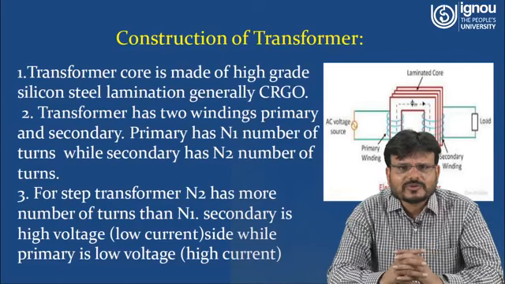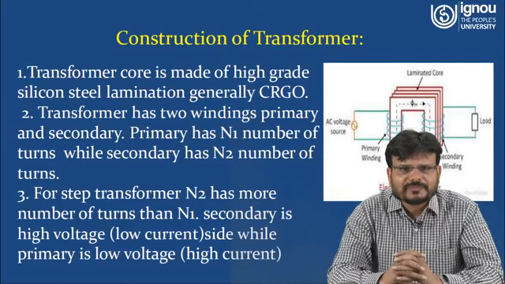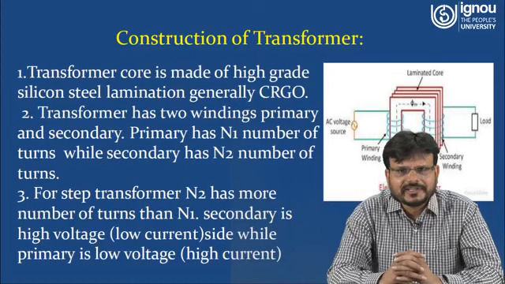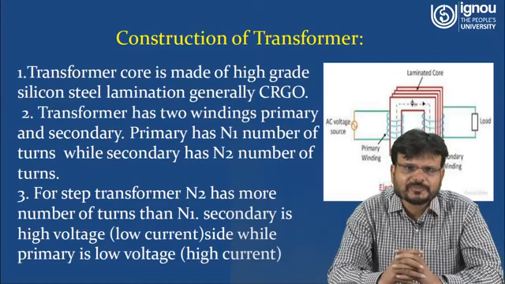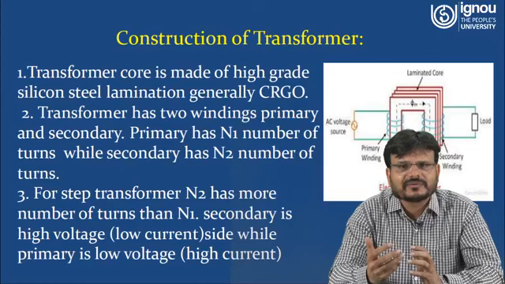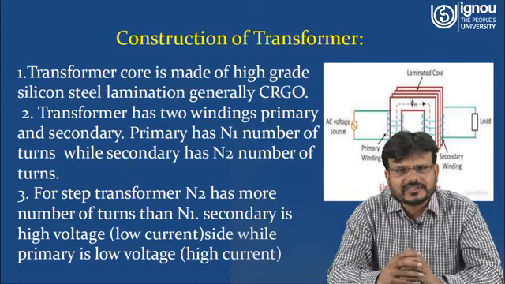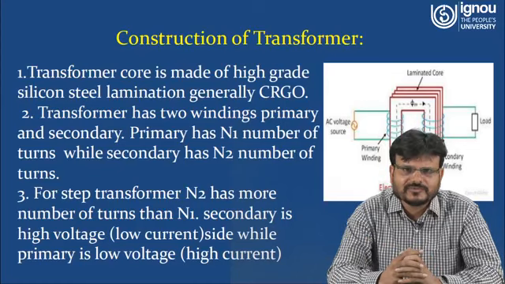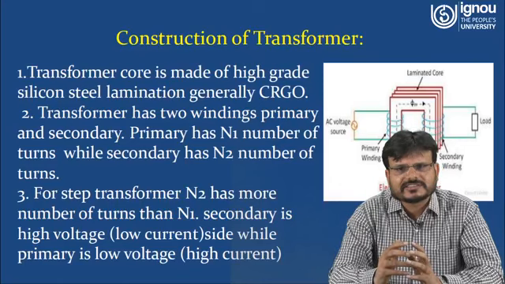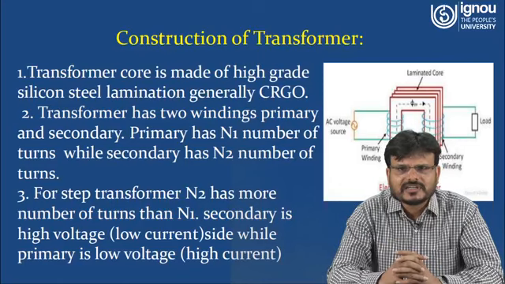And transformer has two windings. One is a primary winding, another is a secondary winding. If we are talking about the primary winding, of course winding has some turns, and it can be denoted as N1 at the primary side, and at the secondary side it can be denoted as N2.